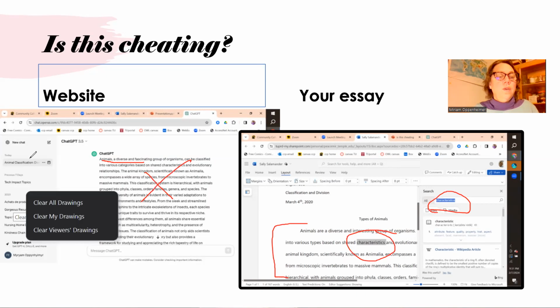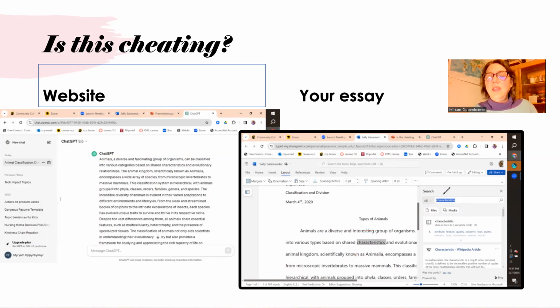That would be okay. That's definitely okay to search for synonyms for characteristic and use some synonyms. Real paraphrasing, you have to use synonyms and change the word order. But this is a way to start paraphrasing. Okay.